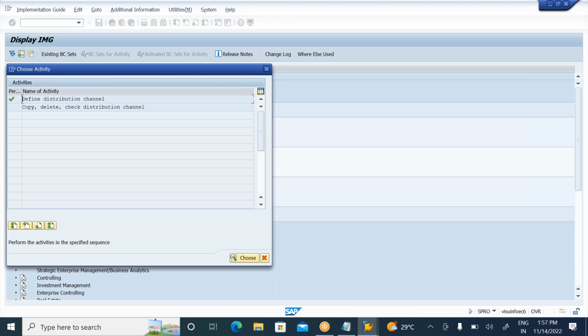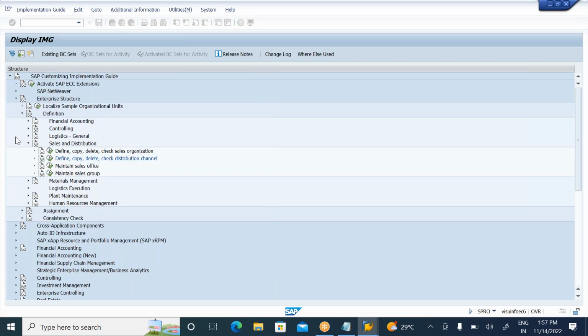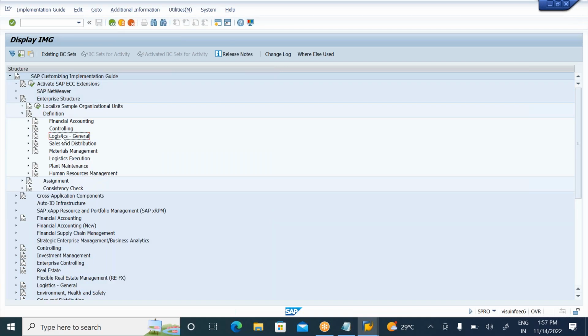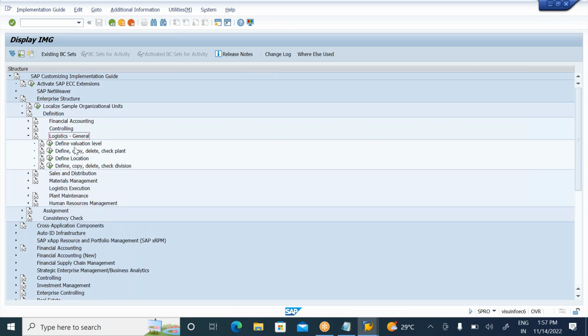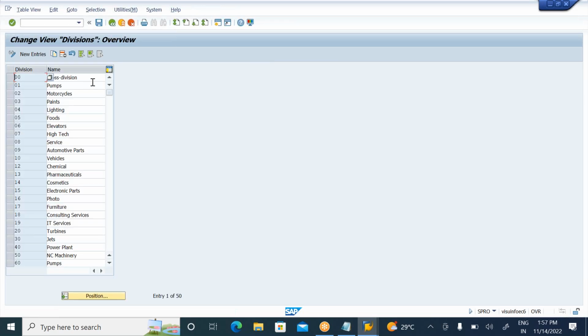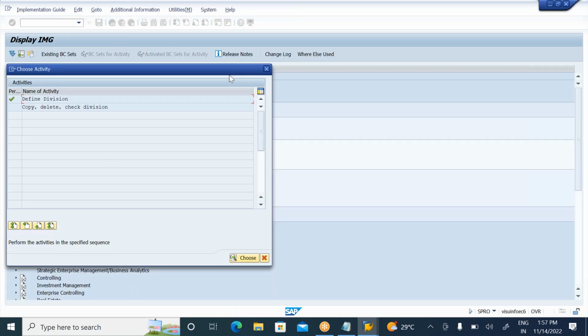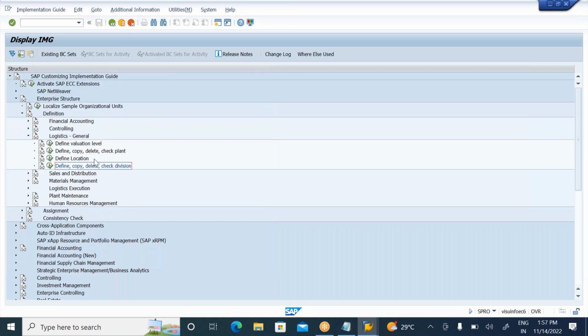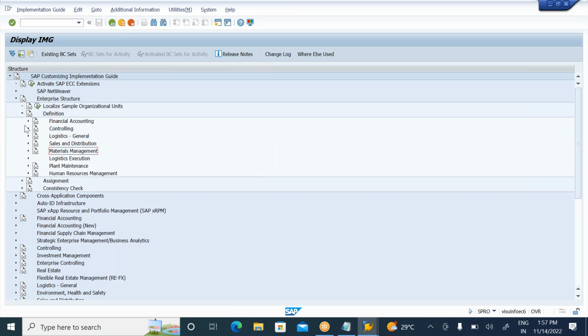And where will we create the division? The division will be created under Logistics General. Here you can define, copy, delete, check division. The division means what kind of product. So sales organization, distribution channel, and division. Once you define your sales organization, distribution channel, and divisions in the definition part,